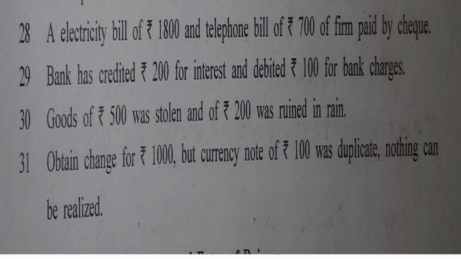Next, 28th of August, almost we are going to finish this sum in today's lecture. An electricity bill of rupees 1,800 and telephone bill of rupees 700 of firm paid by check. Paid by check. Check is given, bank is giver, credit the giver, bank account will be credited. So what will be debited? Electricity expense and telephone expense. Bill is an expense. Expense is to be debited as per the rule of nominal account.